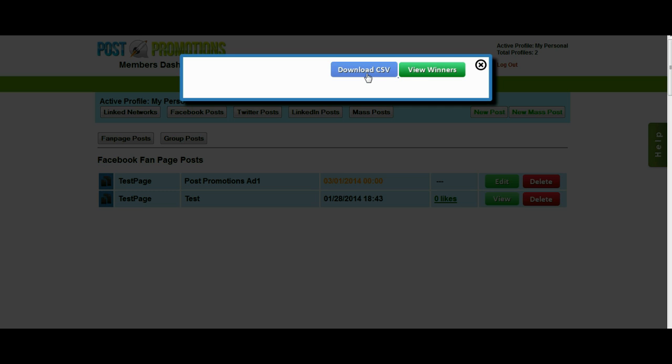You can also download a CSV of all of the people who liked your posts, so that way you could use that with your Power Editor to target your ads to them. Very cool, very easy way to run post contests without having to sort through the likes manually. It's also a very easy way to build a list of people to target your ads to, because everyone who has liked one of your posts is probably going to be interested in your product. But that's not all it does either.